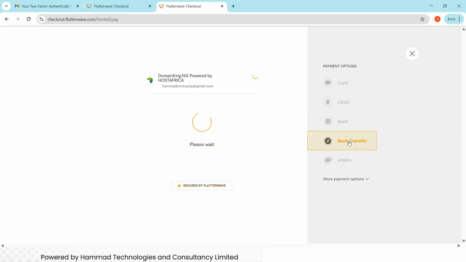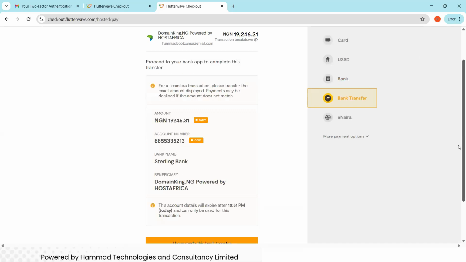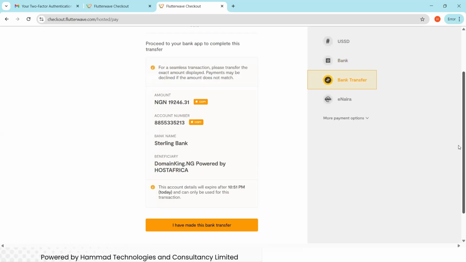So I'm going to use bank transfer because that's the best one that I use. USSD now is not working. So I'm using bank transfer. I'm sending the money to their bank account, the account they will provide to me. So this is the account and this is the exact amount I'm sending to them. So I'm going to write the account number, and please don't use this account number.